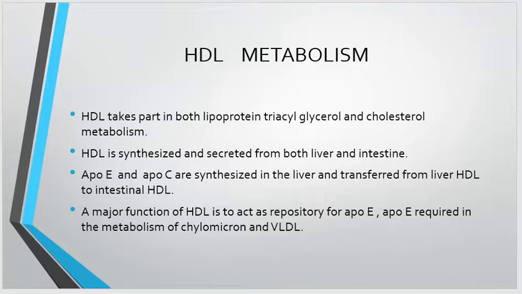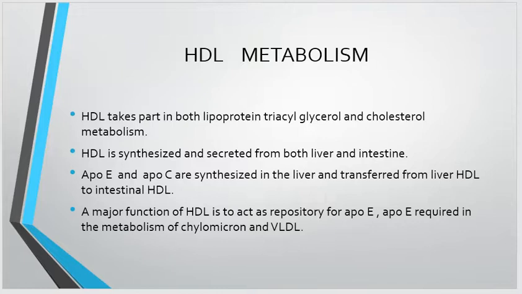HDL metabolism. HDL takes part in both lipoprotein triacylglycerol and cholesterol metabolism. HDL is synthesized and secreted from both the liver and the intestine. ApoE and ApoC are synthesized in the liver and transferred from the liver HDL to intestinal HDL.